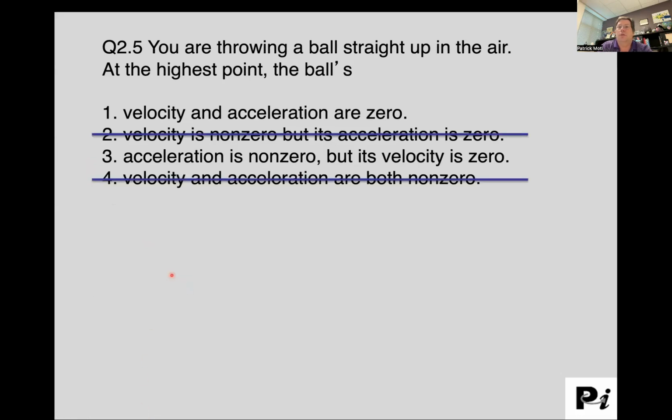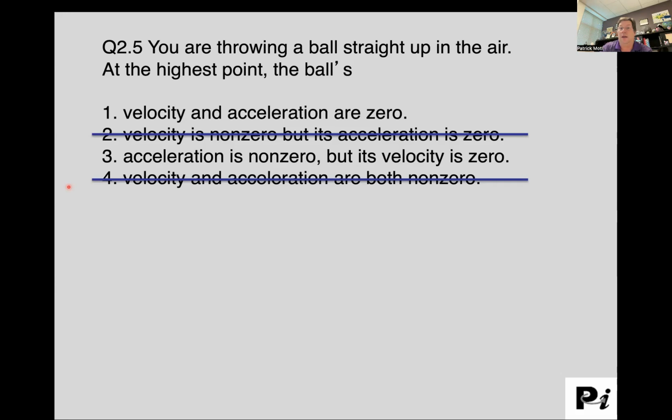The first thing that I want to do is eliminate choices 2 and 4. This is based on the idea that if I'm throwing the ball straight up in the air, at the highest point the ball is neither going up nor down, so the velocity of the ball has to go through 0.